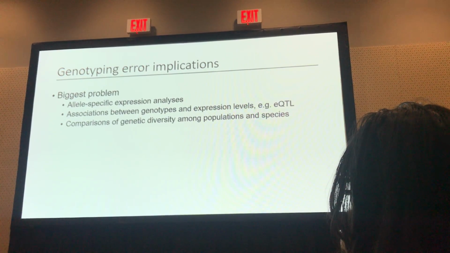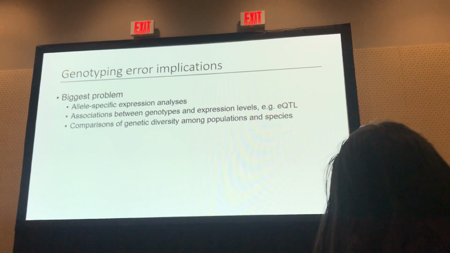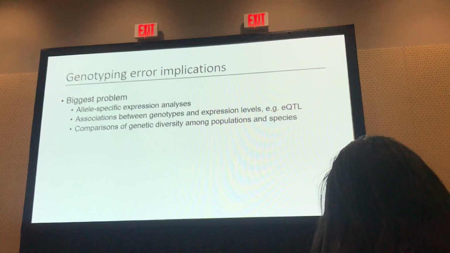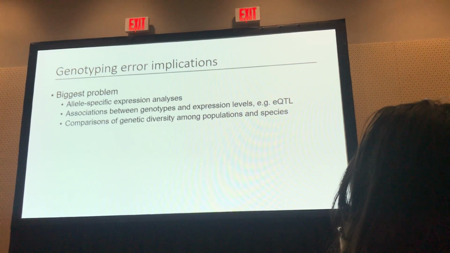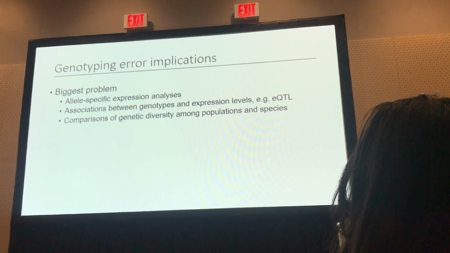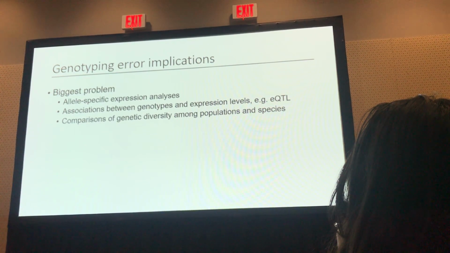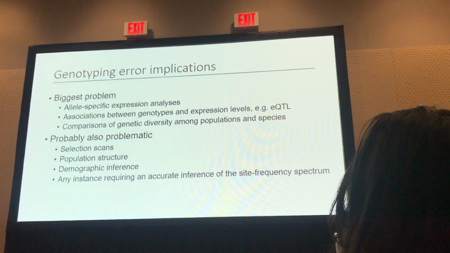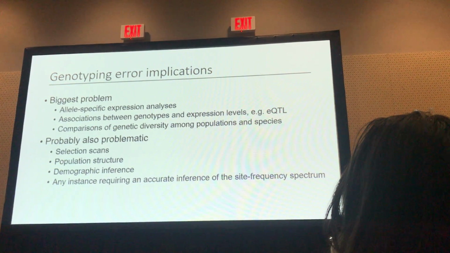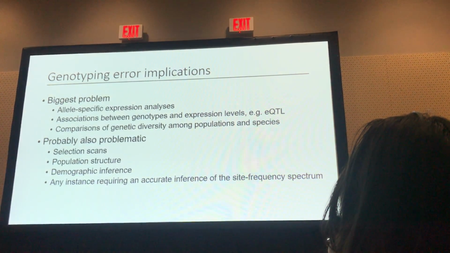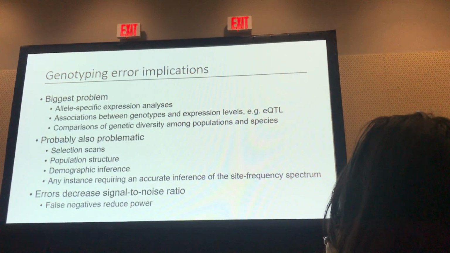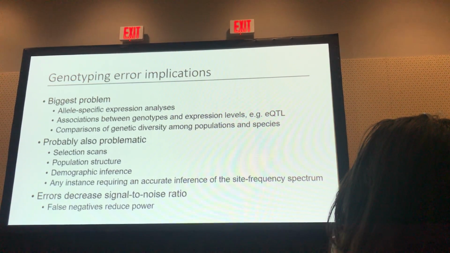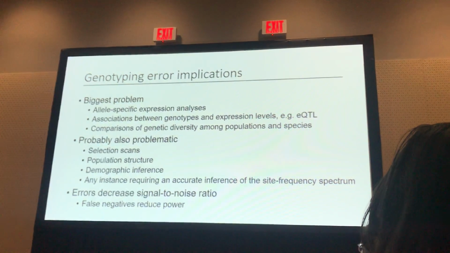for that phenotype. Secondly, as I've already indicated with these diversity estimates, you're compressing your diversity estimates towards 0, right? So if you compare a bunch of assemblies, there may be an actual signal of diversity that affects this due to history or whatnot, but it will be harder to identify that process given this sort of negative bias. Probably also problematic are selection scans, population structure inference, anything where you require an accurate estimate of the site frequency spectrum. And the big picture here is that errors decrease our signal to noise ratio. And with particular respect to false negatives, you lose power.